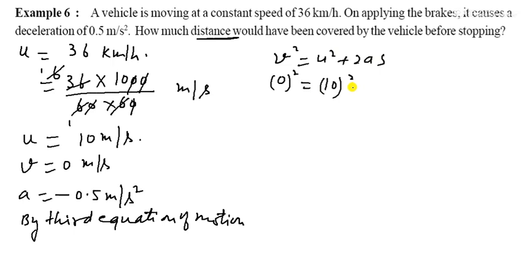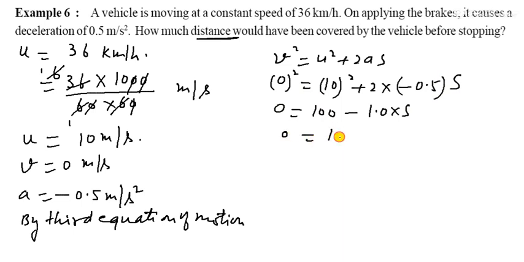Let us see. It is v square equals u square plus 2as. So v is given as 0, so whole square, u is given as 10, it is whole square, and plus 2, acceleration is given as minus 0.5 and here is s.